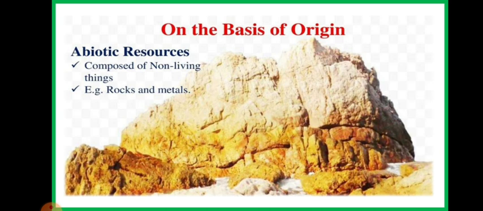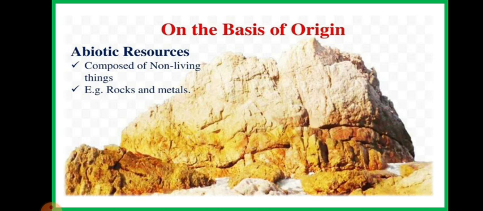Non-living doesn't mean table, chair, car. No, it should be natural. That means the non-living naturally occurring things, that means land, water, air, rocks, minerals, rivers, are considered as abiotic resources. Is it clear to you what is the difference between biotic and abiotic resources?